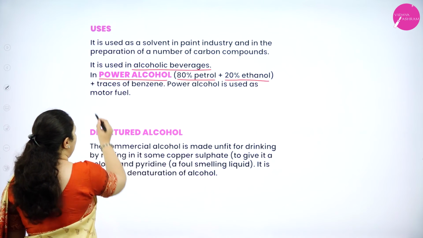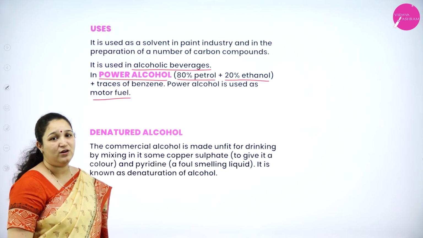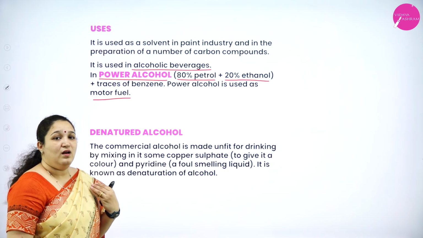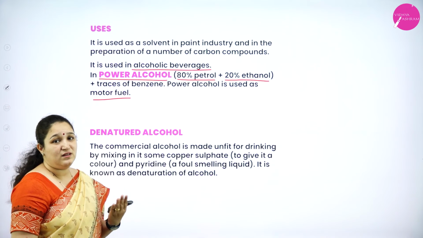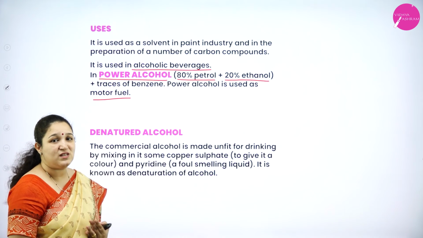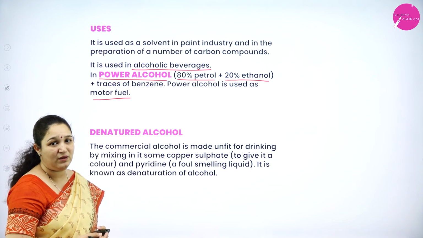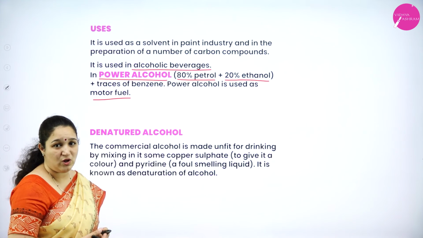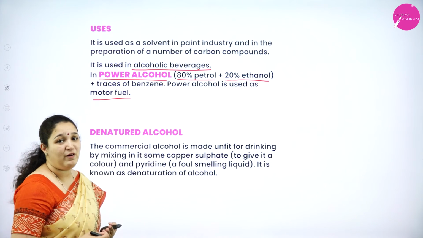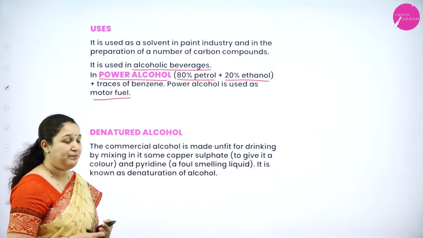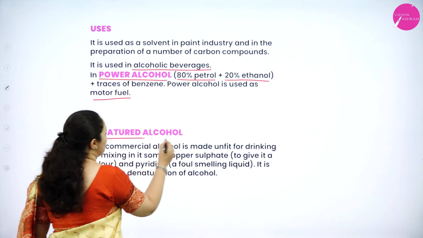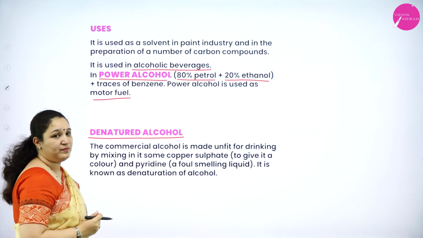It is used in motor fuel. Okay, that's one of the major uses, other than uses in industries for production of carbon containing compounds or paint industries, also for preparation of alcoholic beverages and power alcohol.